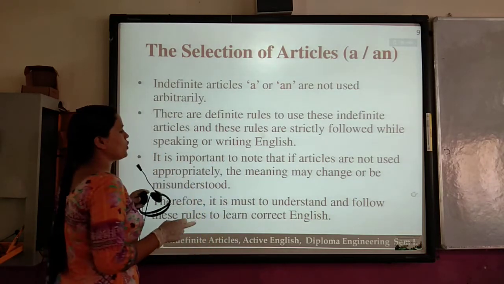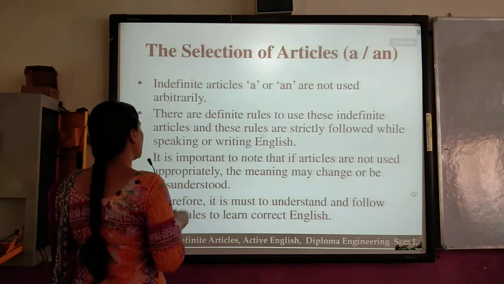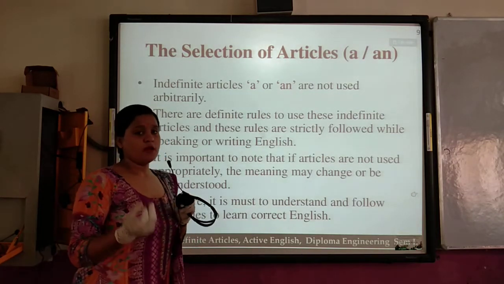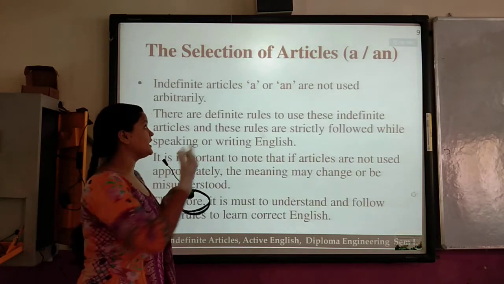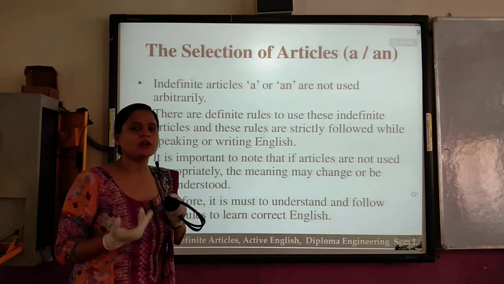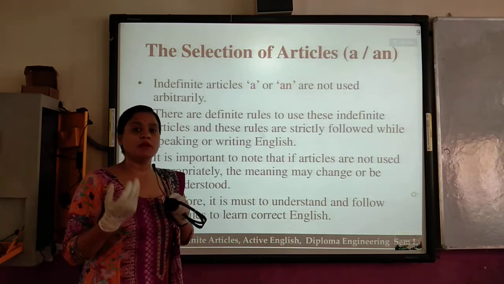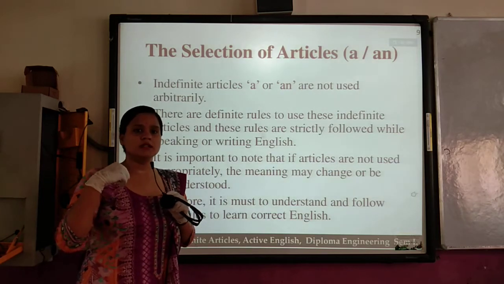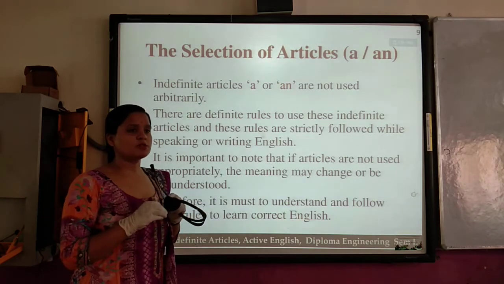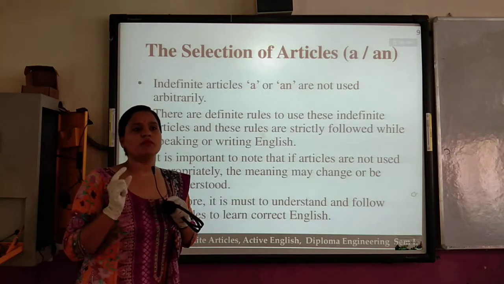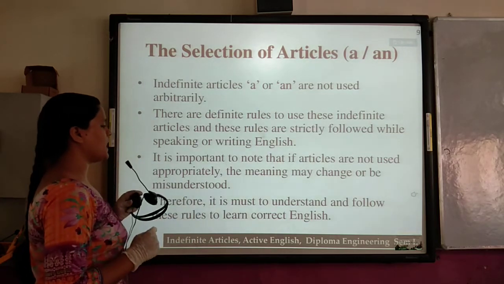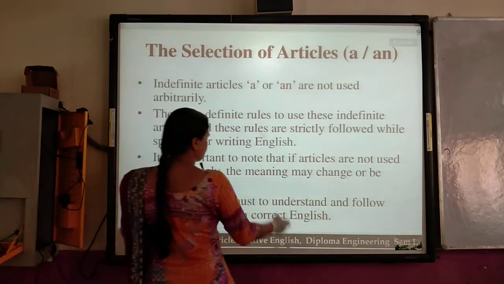It is important to note that if articles are not used appropriately, the meaning may change or be misunderstood. If we use indefinite articles like a or an with something that is uncountable, it will sometimes make a real change in the meaning of the sentence. That's why we should be very careful while using articles in sentences. Therefore, we must understand and follow these rules.